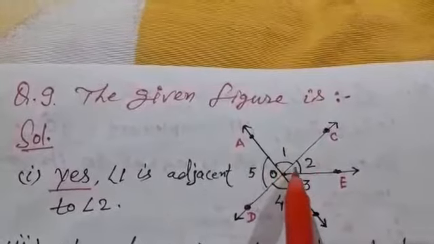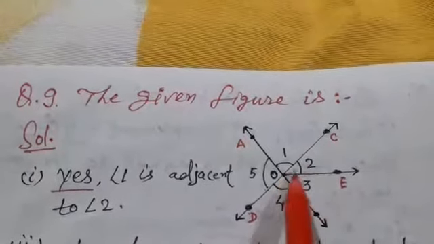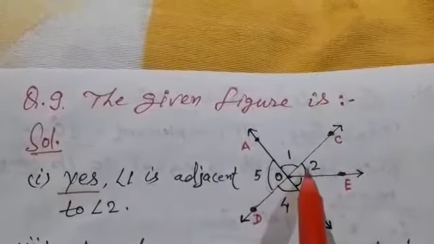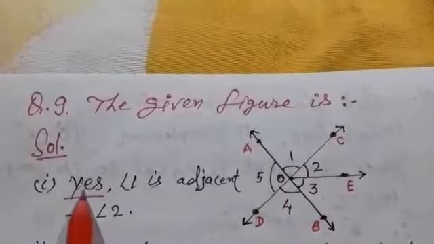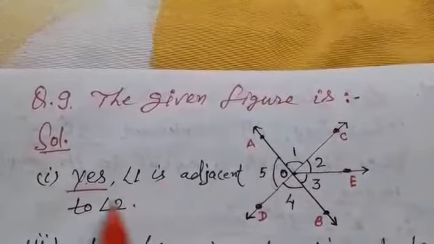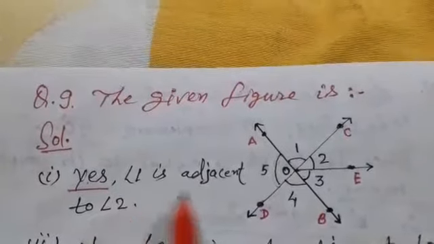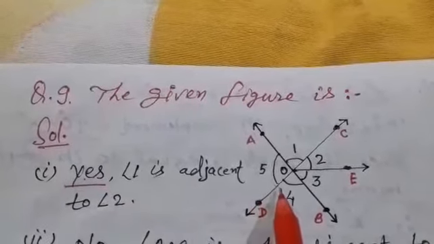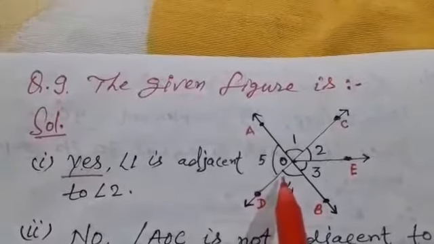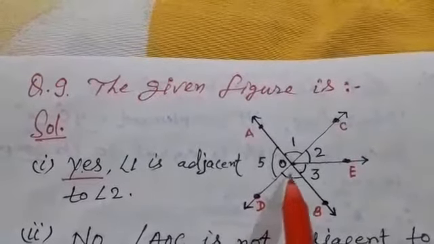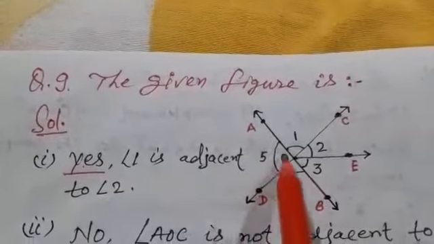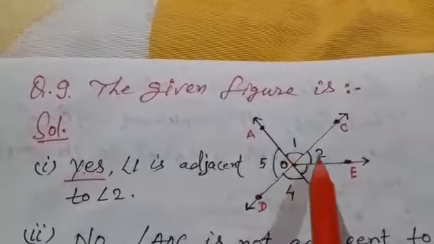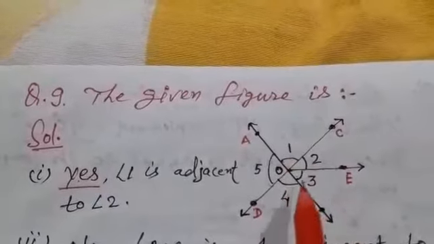If two angles have a common vertex and a common arm, then they are known as adjacent angles. So we can say yes, angle 1 is adjacent to angle 2. Dear students, in the previous video we discussed different types of angles. So by the properties of adjacent angles, angle 1 and 2 are adjacent angles.